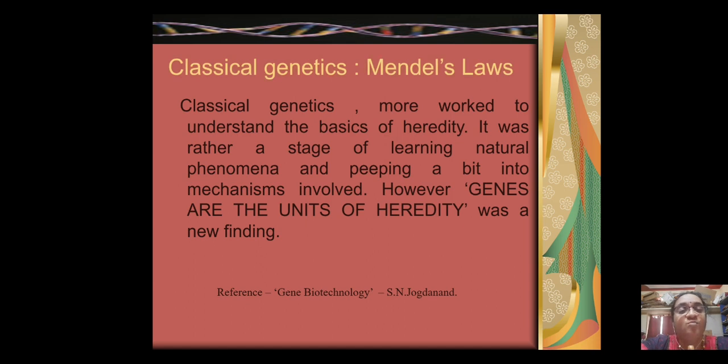Classical genetics worked more to understand the basics of heredity. It was rather a stage of learning natural phenomena and peeping a bit into the mechanisms involved. However, genes being the units of heredity was a new finding.